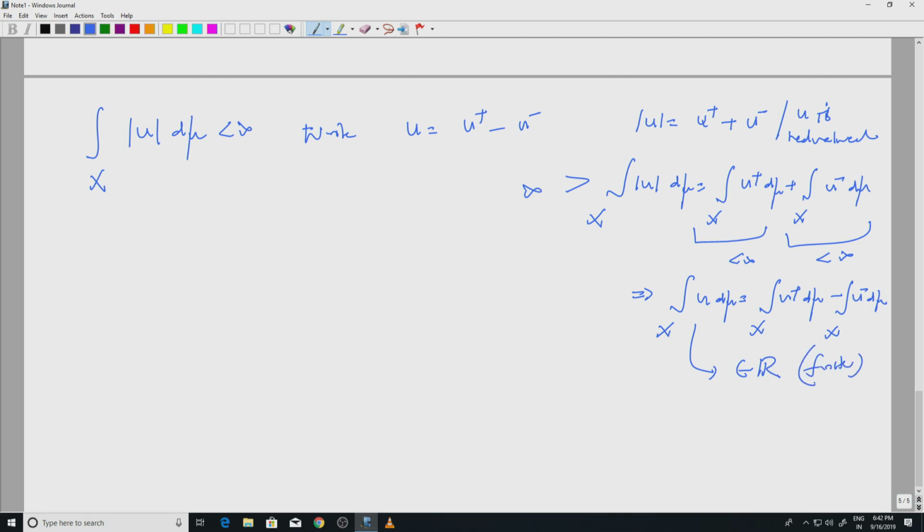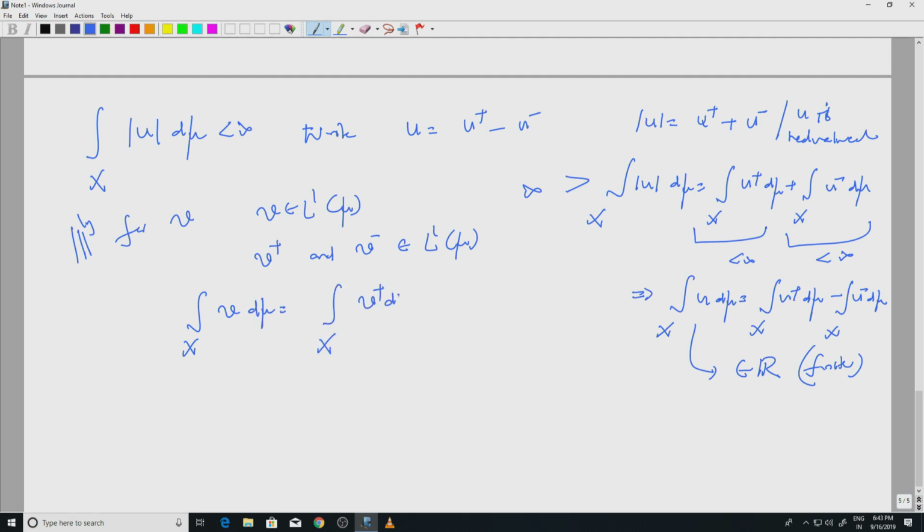Okay. So going back, similarly for v, because v is in L1 of mu, both v plus and v minus will be in L1 of mu, and so integral over x v d mu is equal to integral over x v plus d mu minus integral over x v minus d mu. Both are finite, so this is a real number.